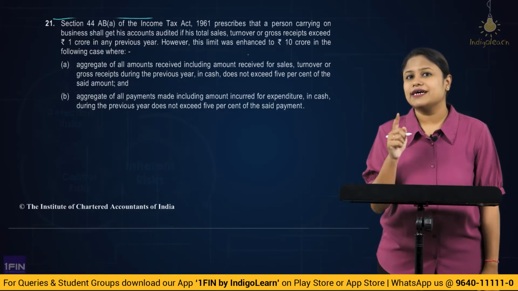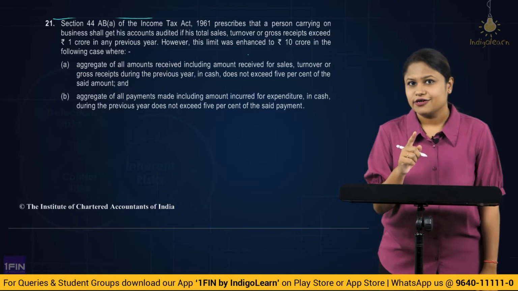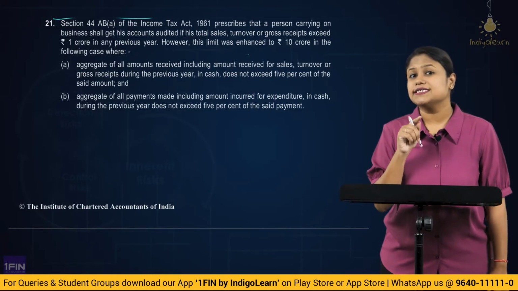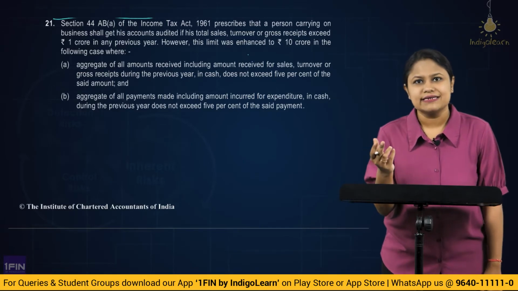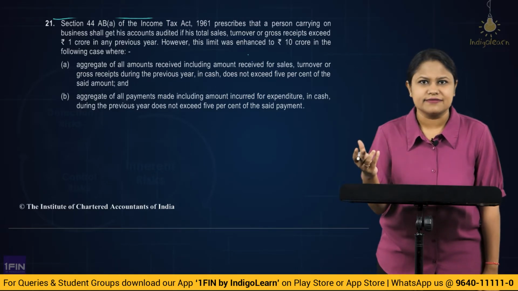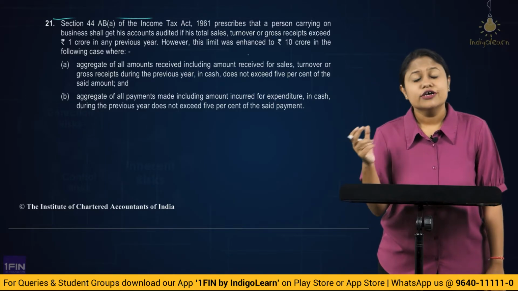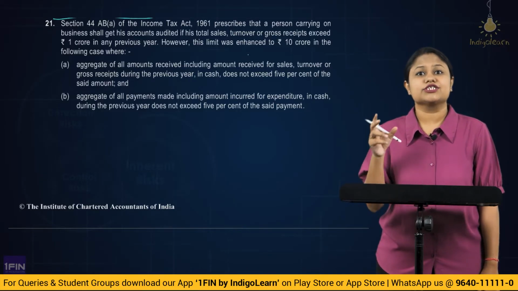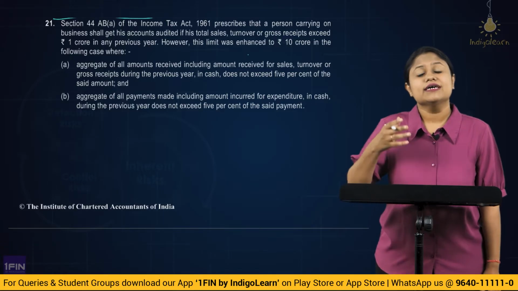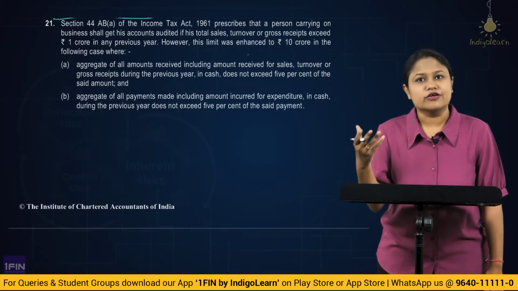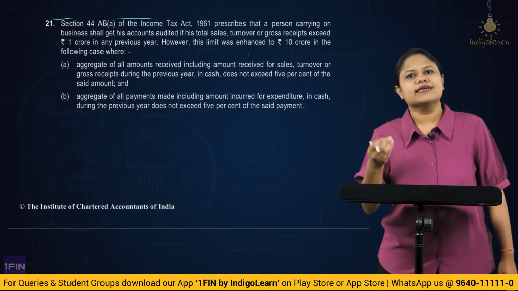So you need to clearly understand where they are highlighting it, okay? Here they are into consultancy services, so they are professionals, where if their receipts cross 50 lakhs, compulsorily they have to get their accounts audited, correct? The tax audit has to be conducted. So sometimes they give the additional information in such a manner that you try to apply the threshold limits which are extended, the 10 crore one. In that case, we'll start thinking in that direction.